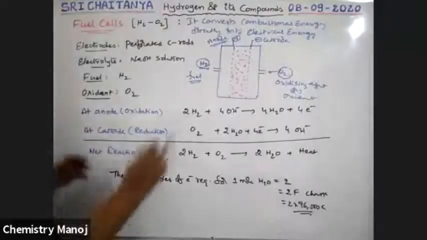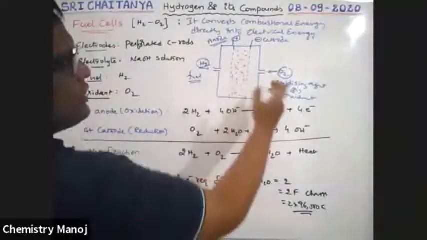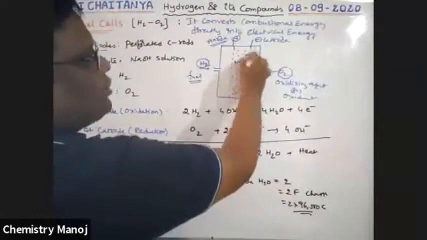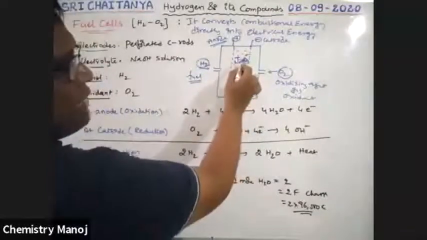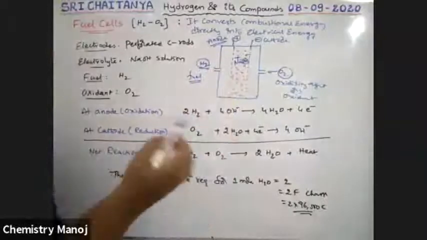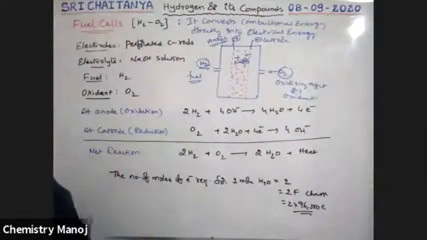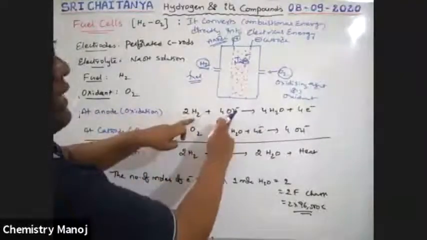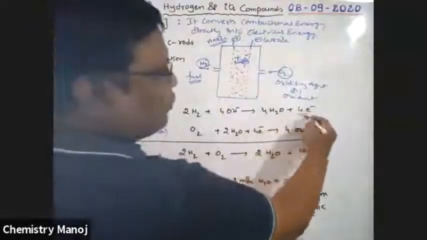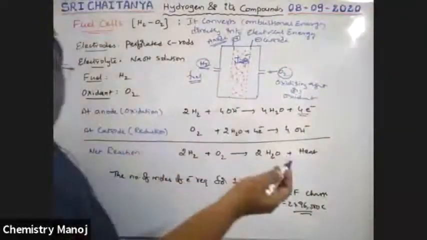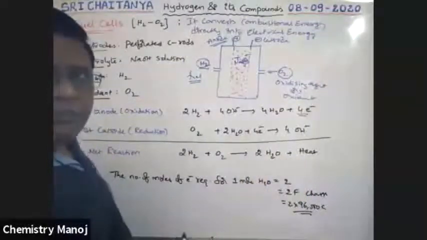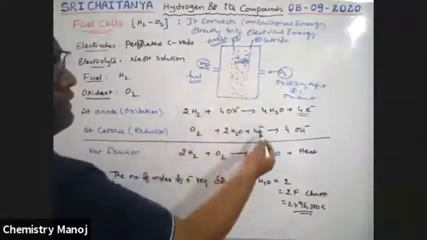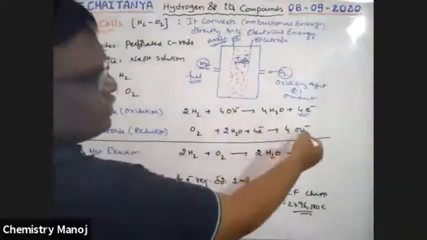See here, in the presence of this NaOH solution, the hydrogen gas and oxygen gas indirectly react, with OH minus ions coming from the solution. In the presence of this alkali, hydrogen and oxygen react with each other. At the anode, the hydrogen in the presence of OH minus converts into water with the release of 4 electrons. That means loss of electrons, which is oxidation. Next, at the cathode, oxygen reacts with water, the aqueous solution, gains 4 electrons and converts into OH minus.